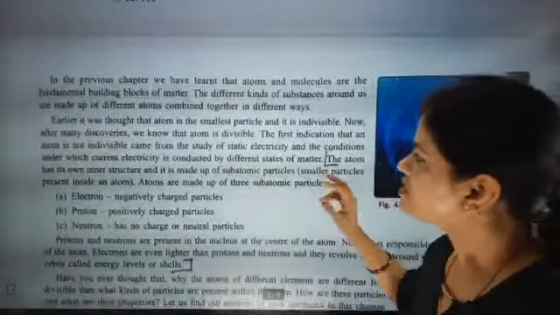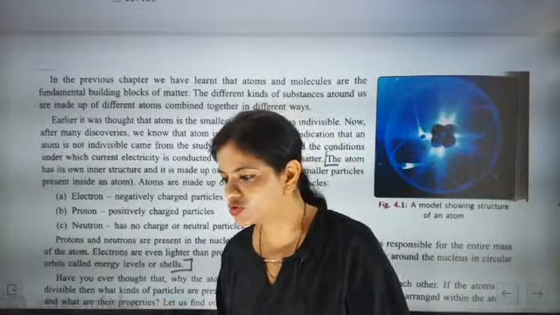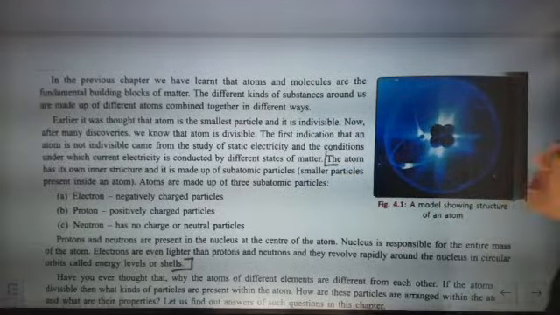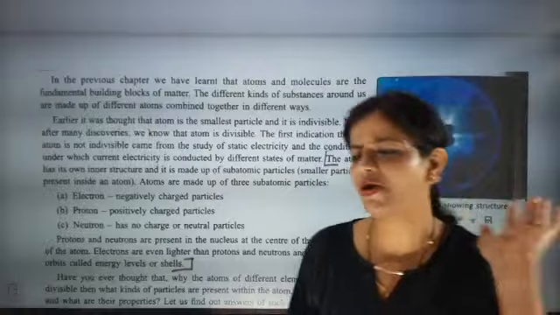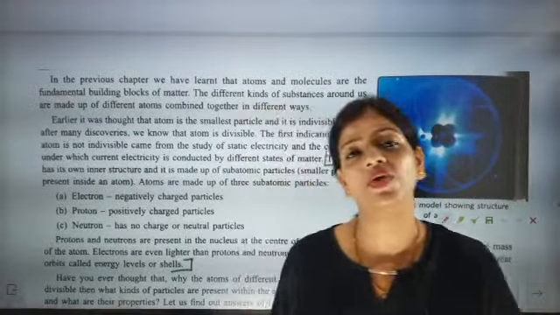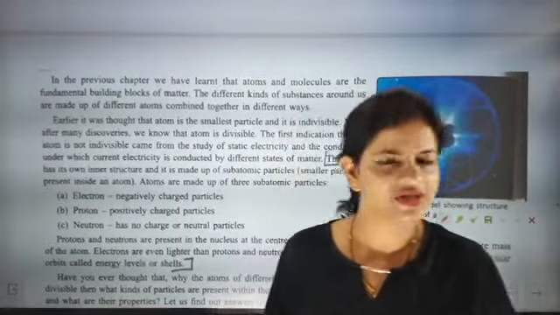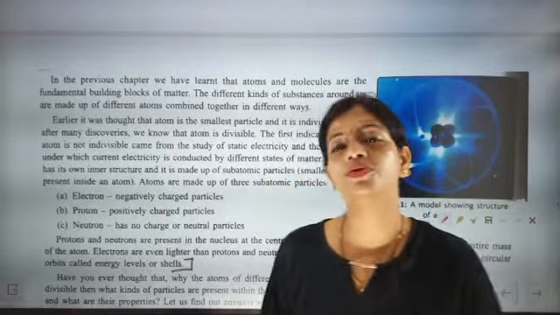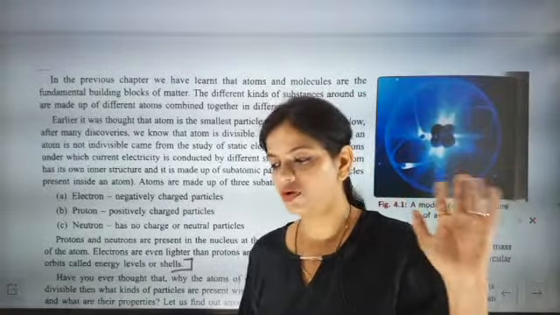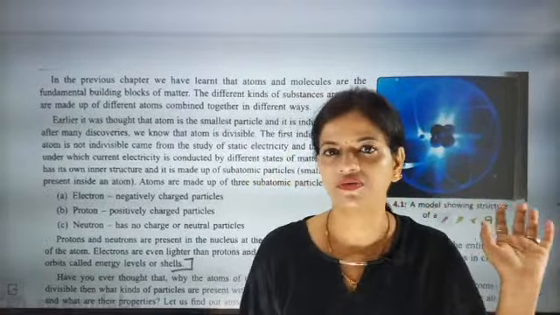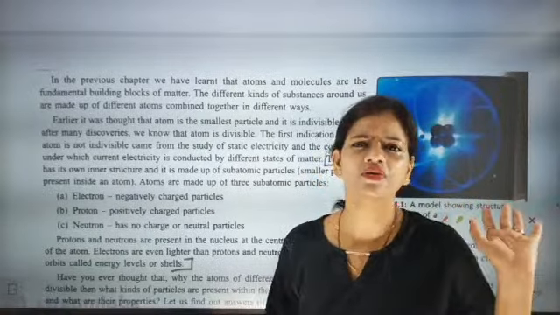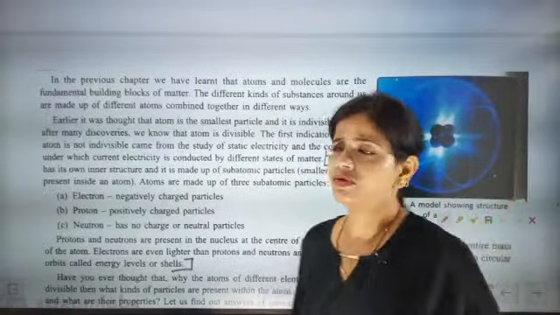Now we have to understand some very important points. I am just underlining the most important points that you have to note down in your notes. In the further part of the discovery, I'm not going to talk about how the scientists went, as we already know what we have discussed in the previous sections. Directly we are going to talk only about subatomic particles and how they were discovered. In this chapter, we are only going to talk about the discovery of the subatomic particles: electron, proton and neutron.